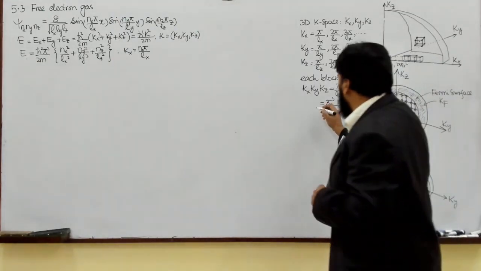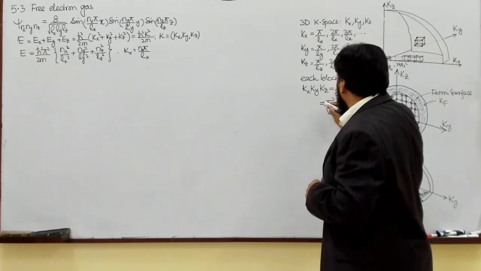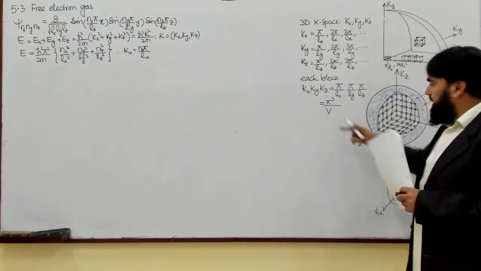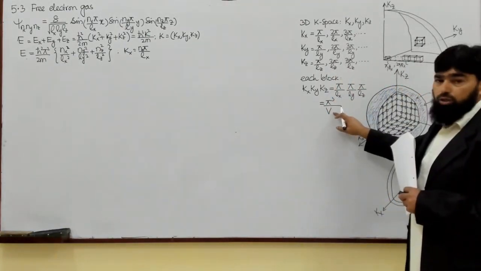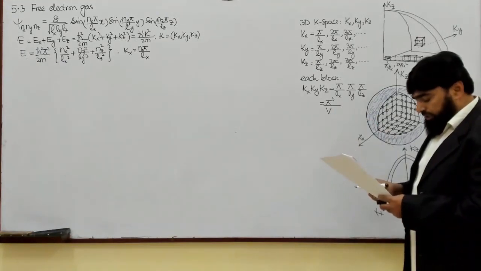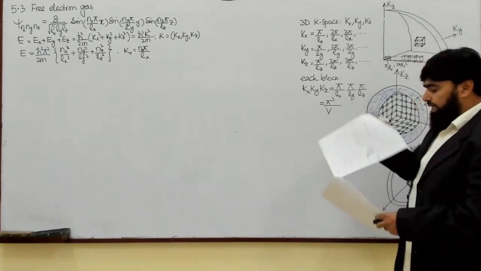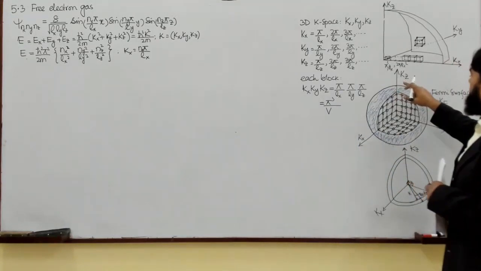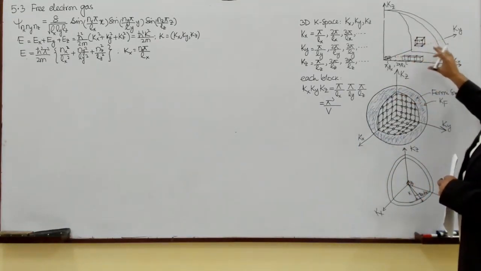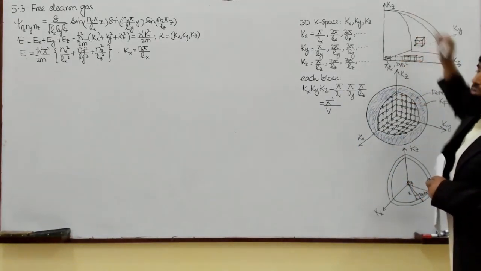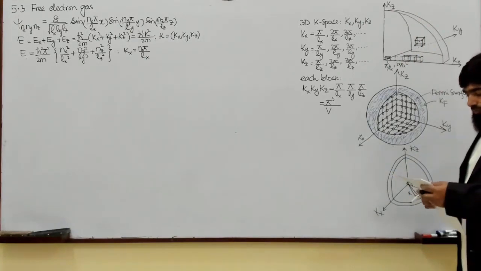So in k space, we will have the volume equal to pi cubed over V. This is the volume in k space of a given block. And this whole system is made of these connected blocks.